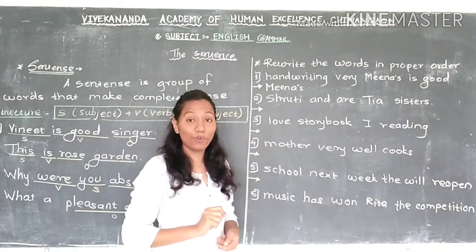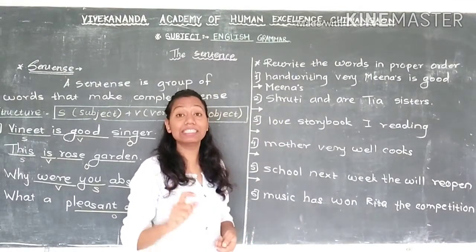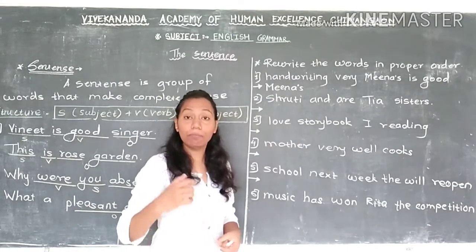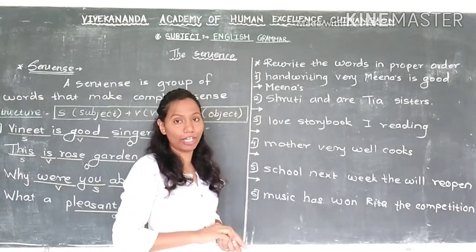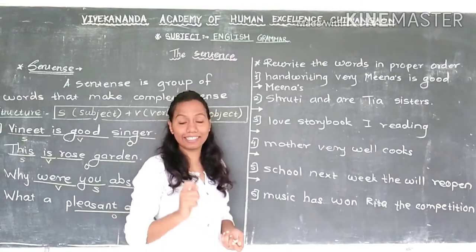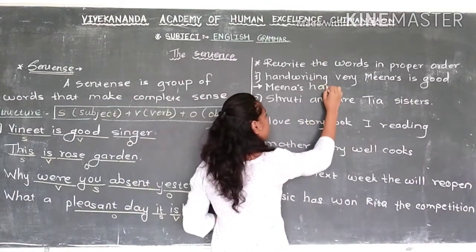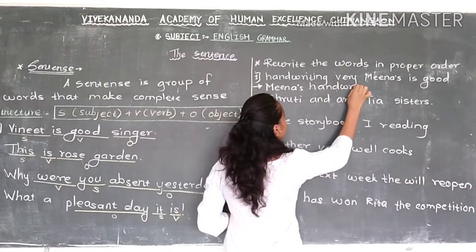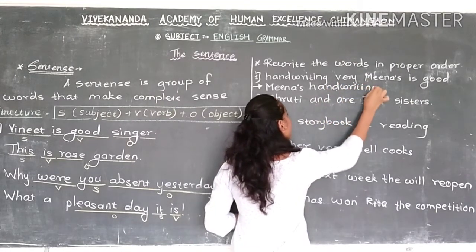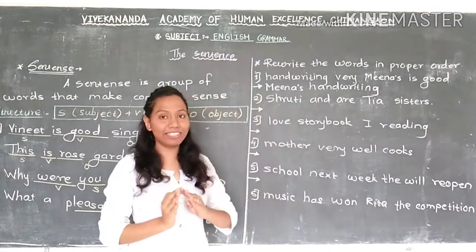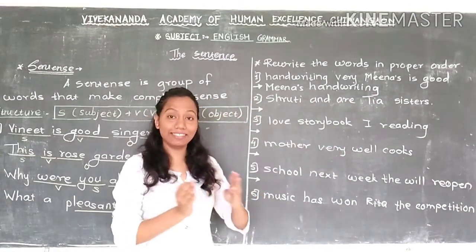Is this correct? No, they are talking about Meena's handwriting. So here Meena's handwriting, this is subject, and always start the sentence with subject. So here Meena's handwriting.